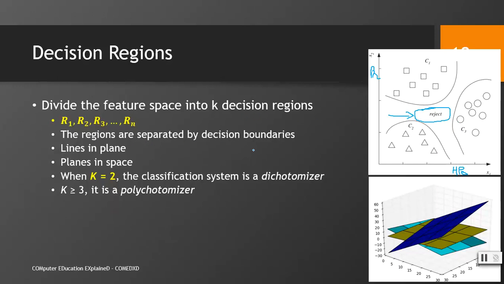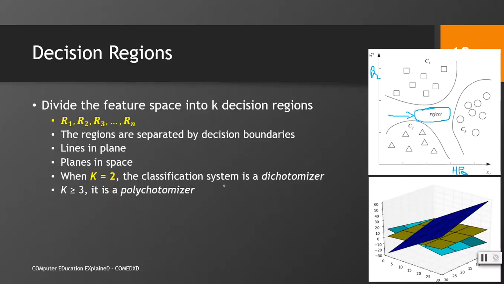The regions are separated by decision boundaries. Here you can see that the decision boundaries are given as lines in a plane. For example, if we have this plane, we define the boundaries with the help of lines. Planes in space: if we have a 3D space, we have planes which can be used to divide the whole space into different regions.